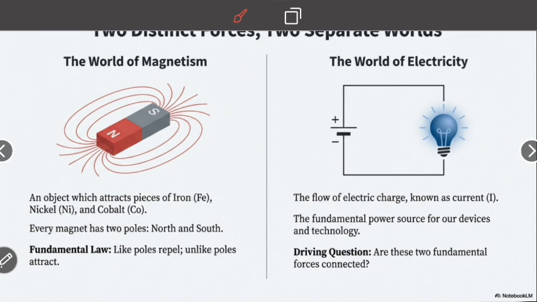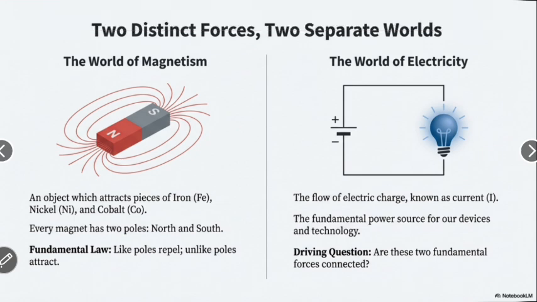Now we see an object which attracts iron pieces, nickel pieces or cobalt pieces. Every magnet has two poles, north and south. Fundamental law: like poles repel, unlike poles attract each other.